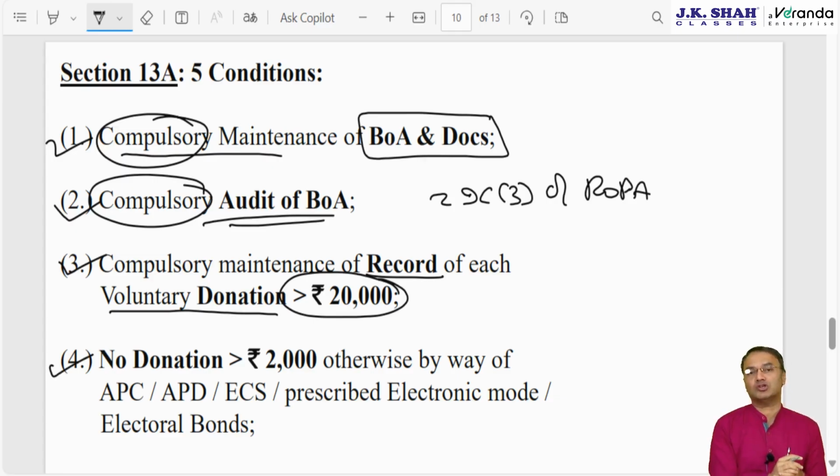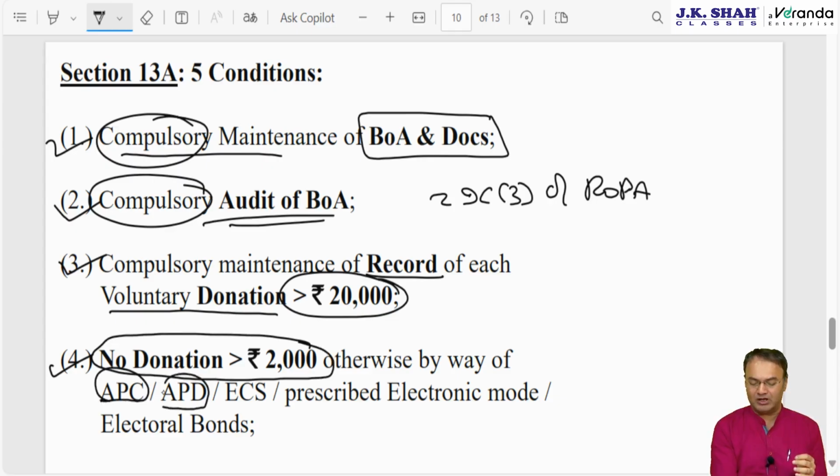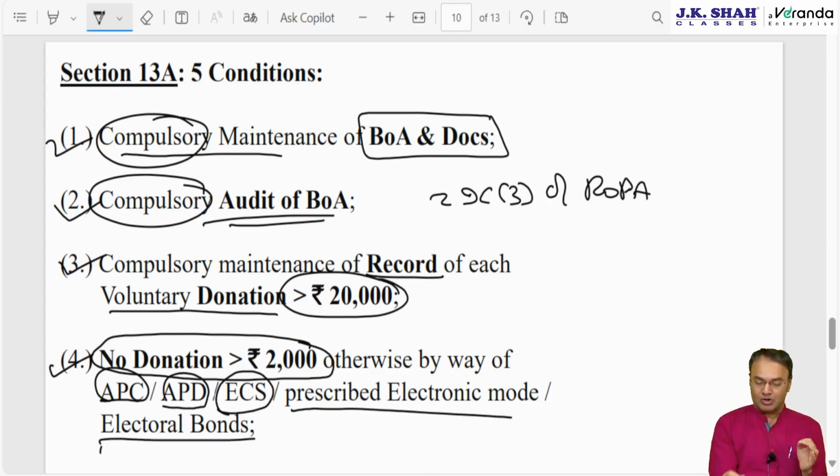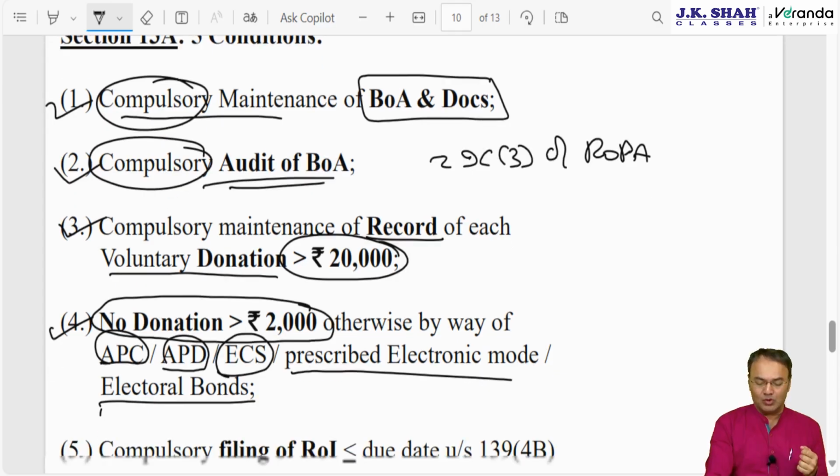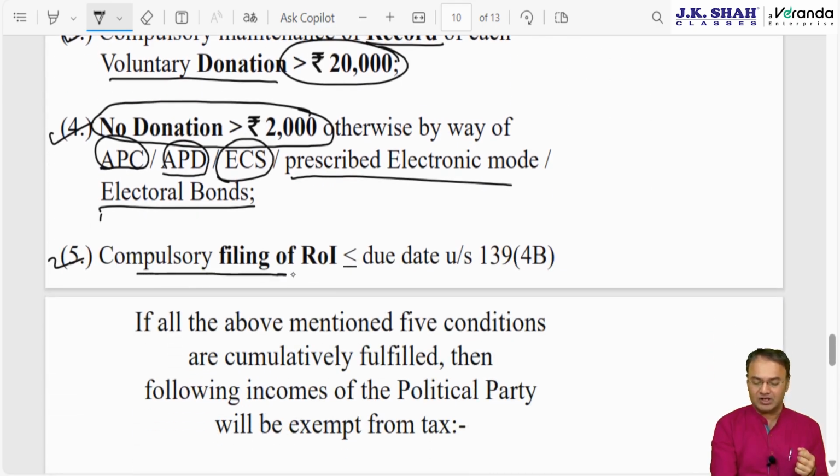Fourth condition is no donation to be received exceeding 2,000. Any donation which is above 2,000 should be received strictly not by cash but strictly by way of account payee cheque, APC, account payee draft, APD, electronic clearing services, ECS, or prescribed electronic mode, or electoral bonds. The electoral bond concept was introduced somewhere in 2014 by the new government. And fifth condition, compulsory filing of IT return within the due date. Since audit is mandatory, therefore the due date will be 31st October of the assessment year.